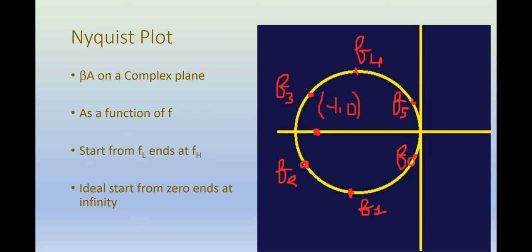This procedure is similar to the root locus plot that you have in control theory. But there, the variable is the gain k of the amplifier. So you increase the gain k and you calculate the roots and then join all the points together. Here the variable is frequency. So you calculate beta A at each frequency between FL and FH, and finally join the points to get the Nyquist plot.